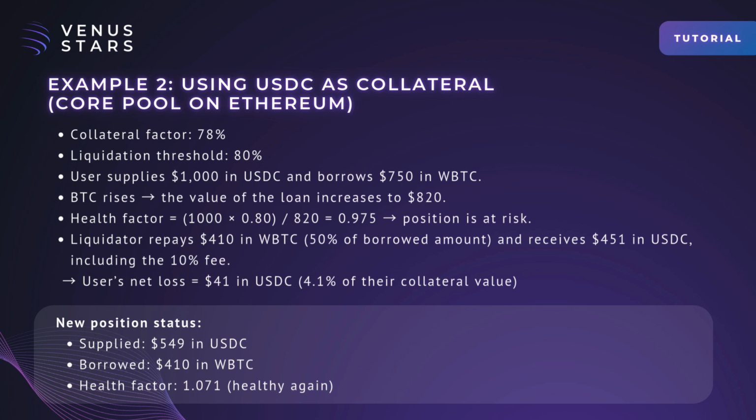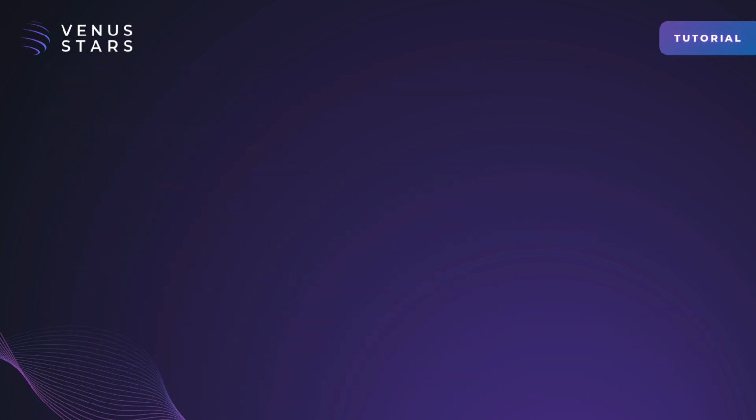Liquidator repays $410 in WBTC, 50% of borrowed amount, and receives $451 in USDC, including the 10% fee. So the user's net loss is $41 in USDC, which is 4.1% of their collateral value.